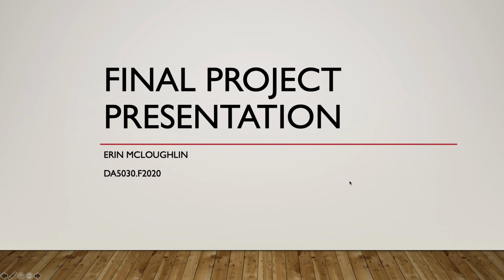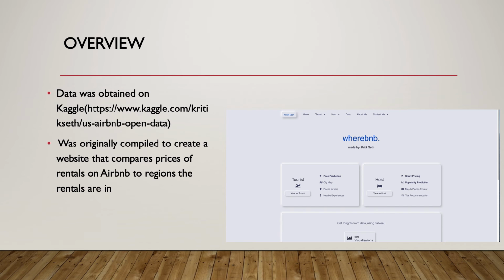Okay, so this is my final presentation. I used data from Kaggle. It was Airbnb data basically from the past year. It had a ton of information about the price of rentals. It was originally used to create this website that I took a screenshot of, to predict the price in different regions of the US.